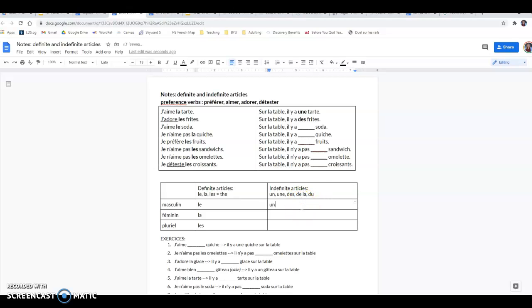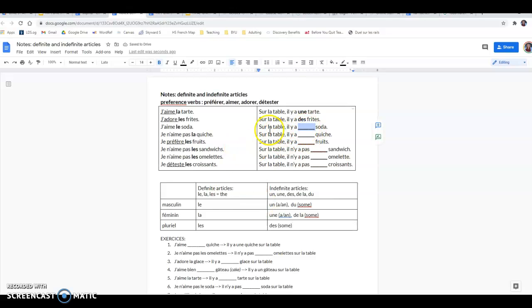So masculine we have un, which means a or an, and du, which means some. Féminin, une, which is a or an, and de la, which means some. And in the plural form, these change to des, which just means some.